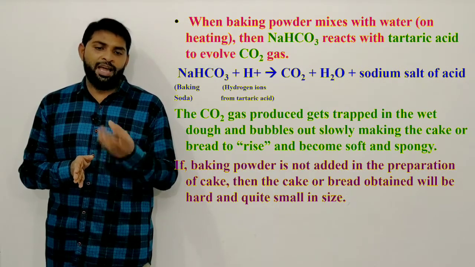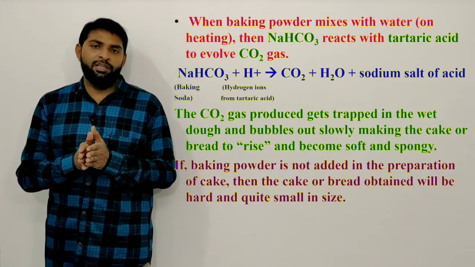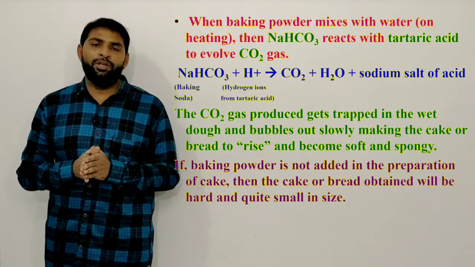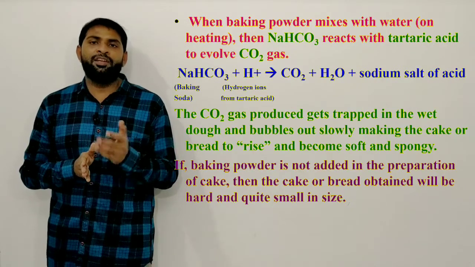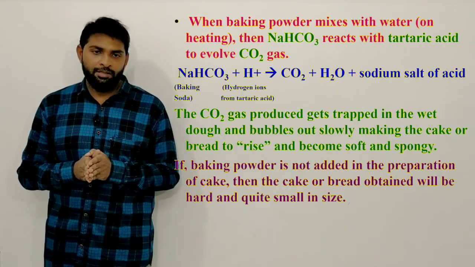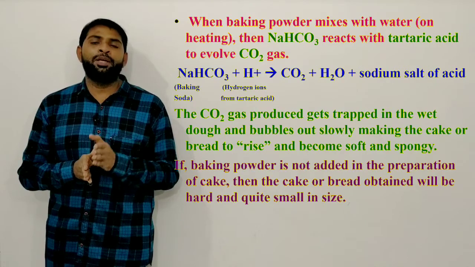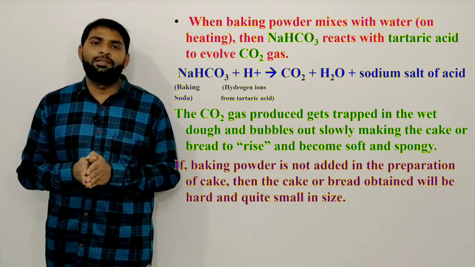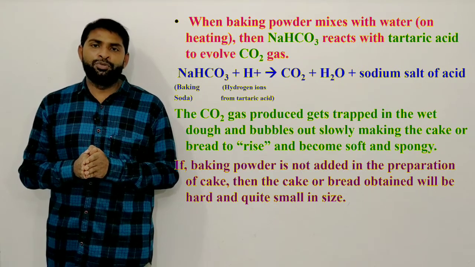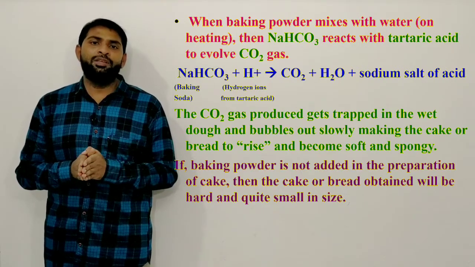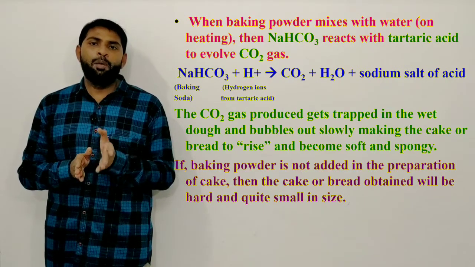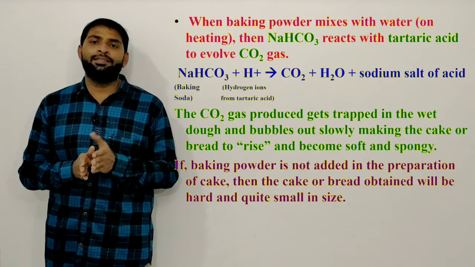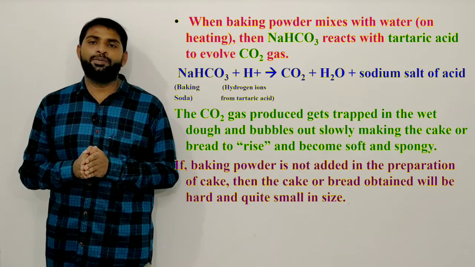Tartaric acid means it is an acid. When it dissolves in water, it releases the H+ ions. These H+ ions react with the sodium hydrogen carbonate and release carbon dioxide gas and water molecules, and at the same time the sodium salt of the acid. Now in this case, the carbon dioxide gas produced gets trapped in the wet dough and bubbles out slowly, making the cake or bread rise and become soft and spongy.